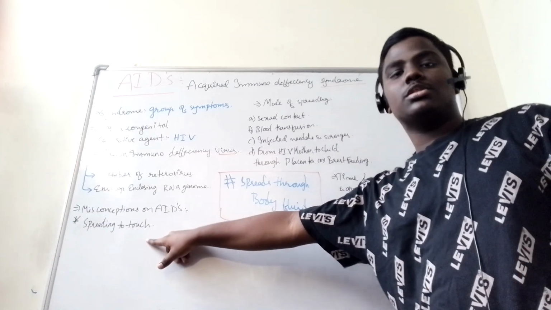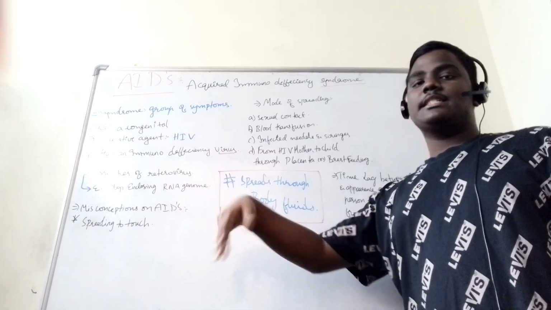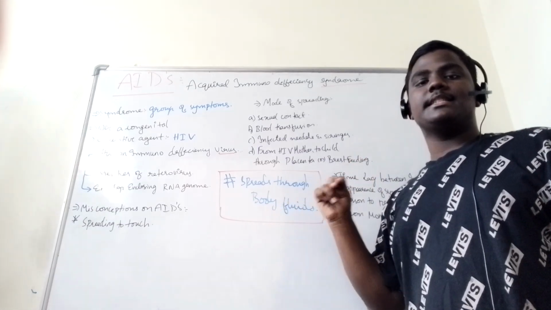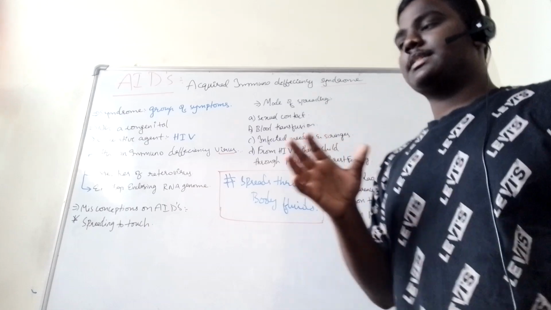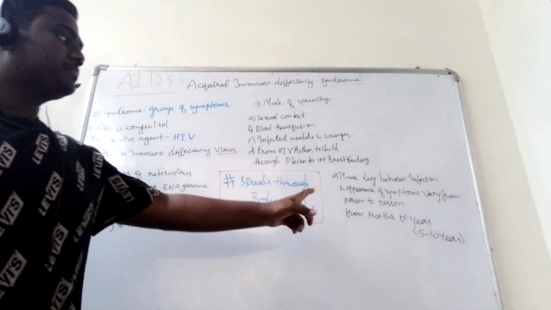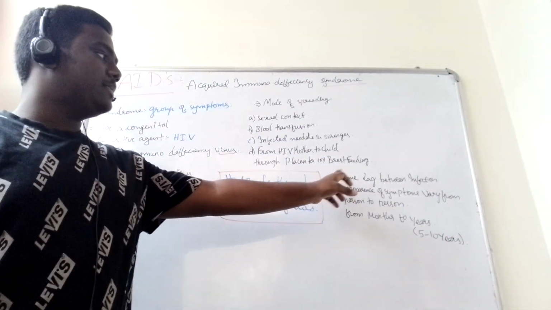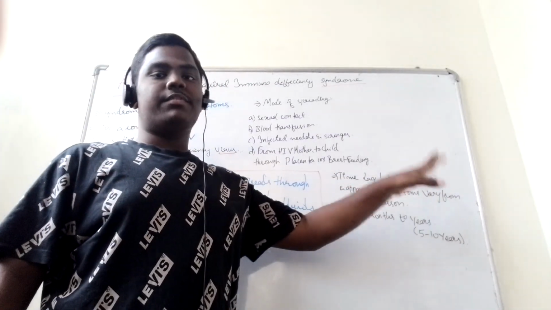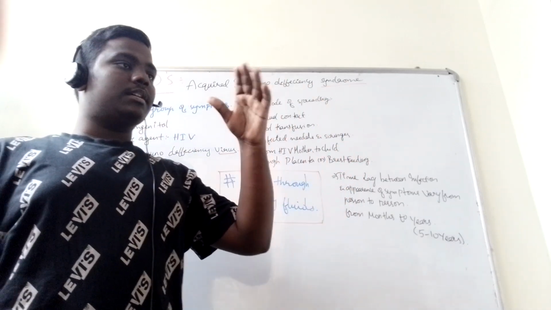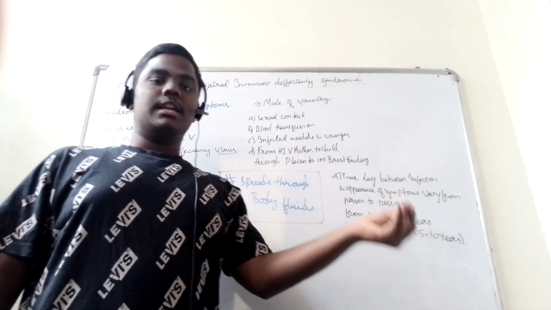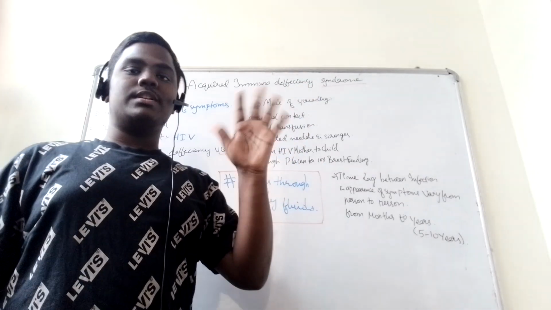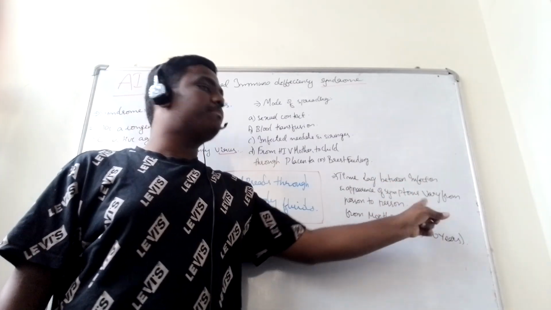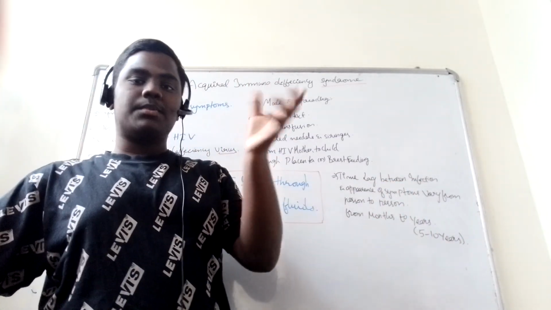How can we say it's not through touching? Because when we touch, AIDS does not pass like common cold, but through body fluids AIDS is able to transfer from one person to another. And then the time lag between the infection and the appearance of symptoms varies from person to person. If a person is infected with HIV, he may not show symptoms even after one year, because the time between infection and appearance of symptoms varies from person to person.